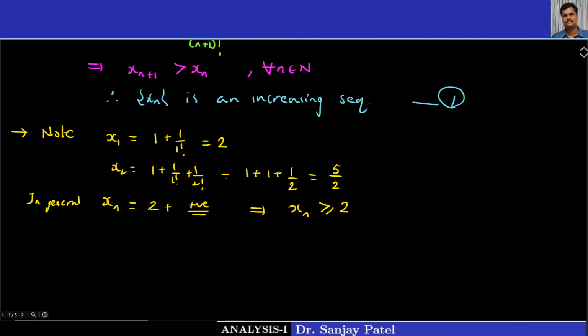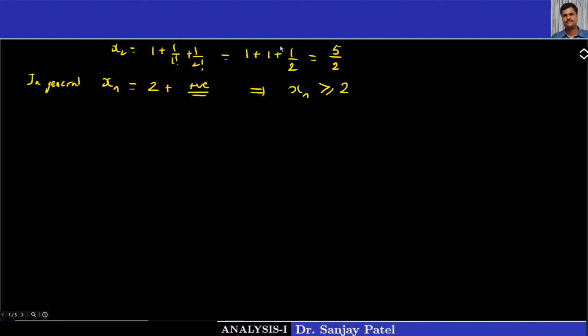So for that, let us consider again the sequence nth term xn, that is 1 plus 1 upon 1 factorial plus 1 upon 2 factorial plus 1 upon 3 factorial and so on, plus 1 upon n factorial. Okay.